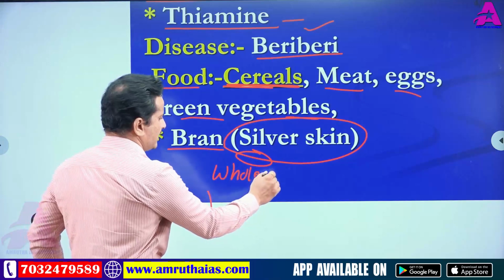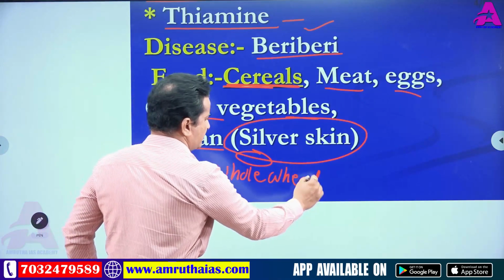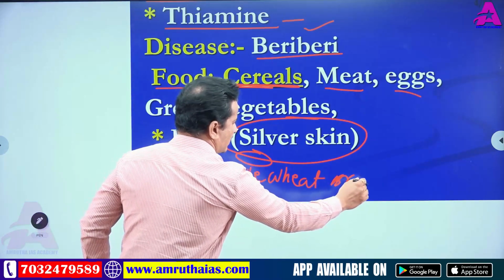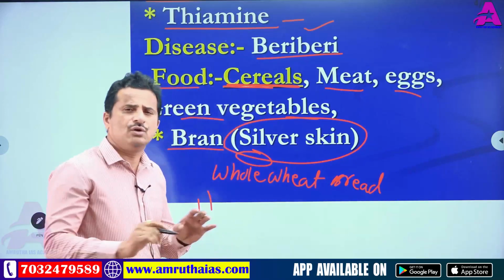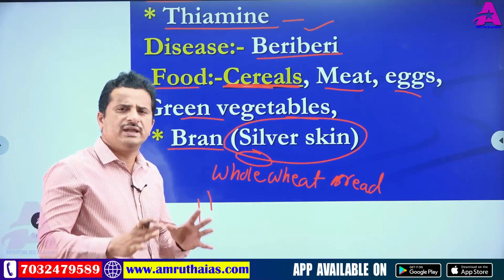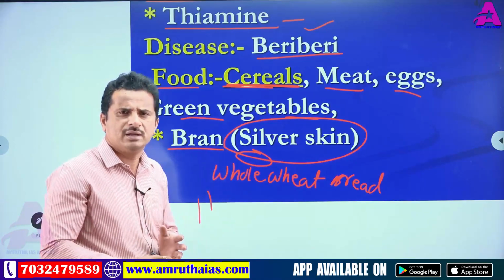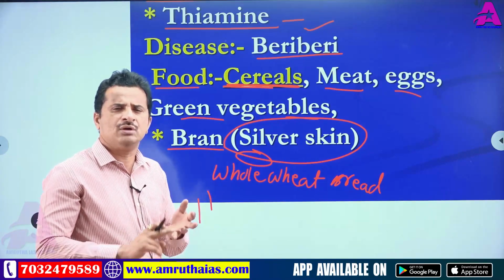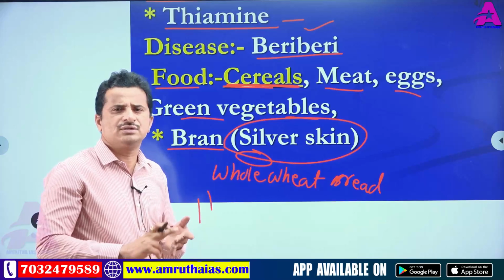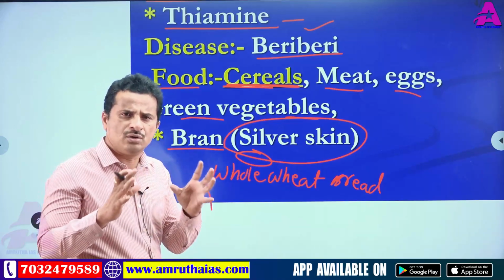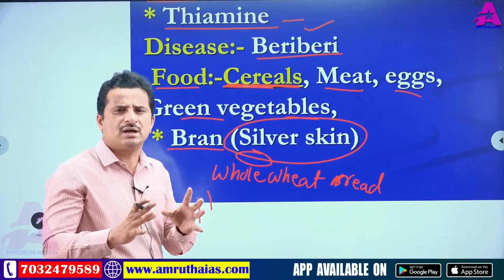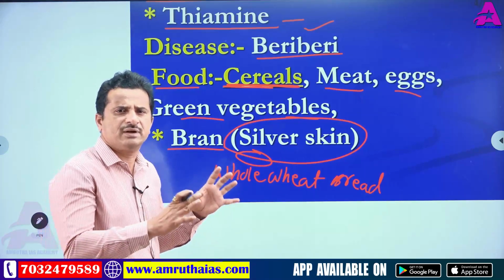Not only whole wheat bread, but whole wheat flour products, whole wheat flour food material: whole wheat chapati, whole wheat biscuits, whole wheat noodles, etc. All whole wheat flour products are a good source of B1 vitamin.